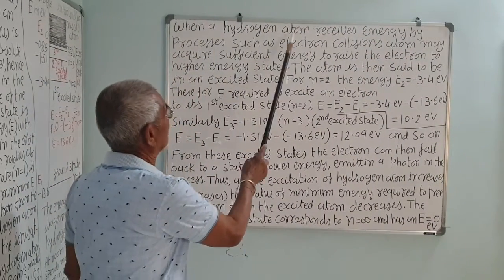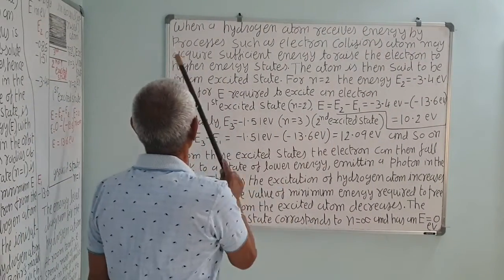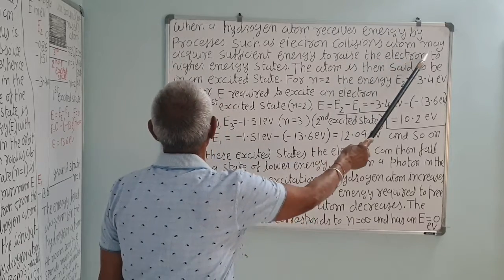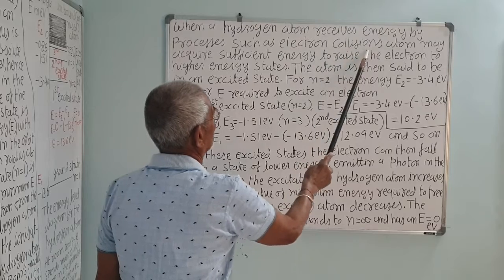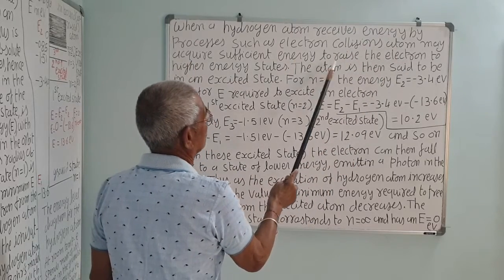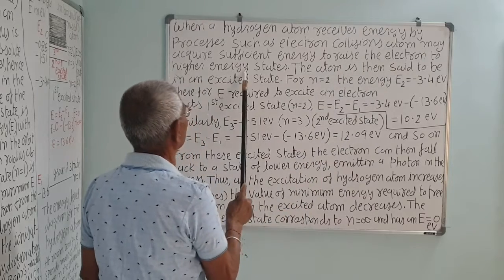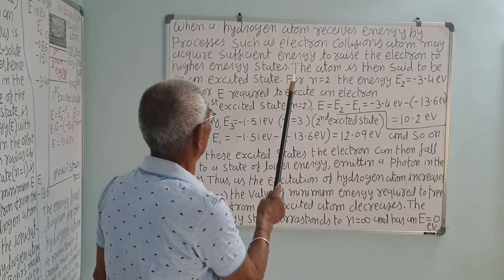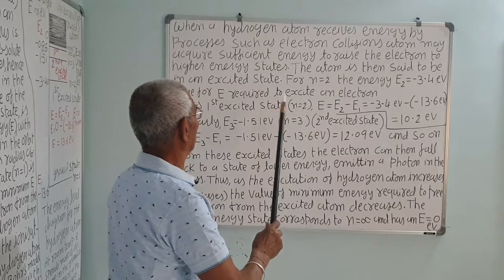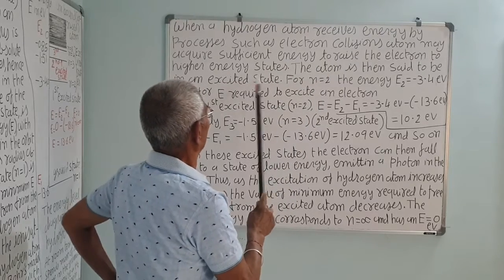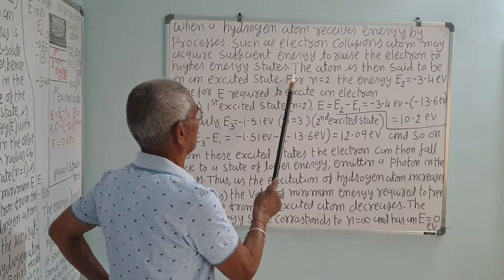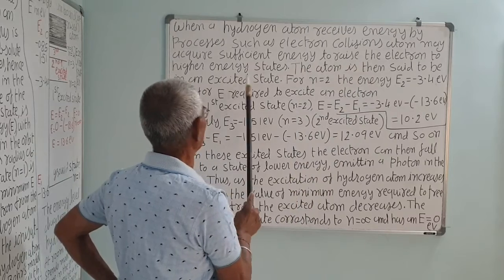When a hydrogen atom receives energy by processes such as electron collisions, the atom may acquire sufficient energy to raise the electron to higher energy states. Electrons collide with the atoms, the energy increases and the atoms are then said to be in the excited state.